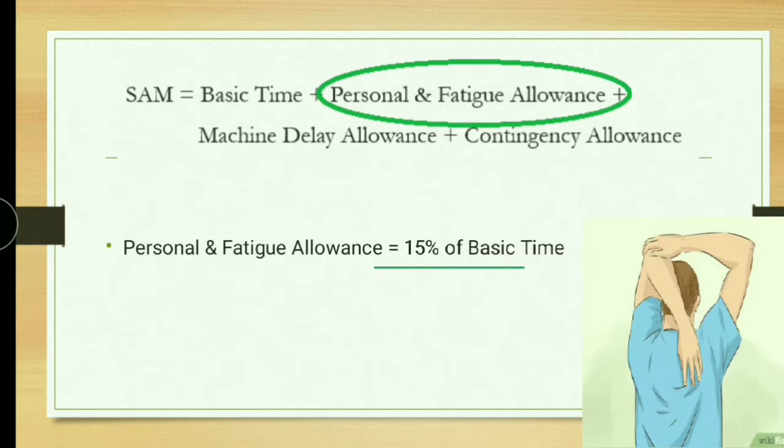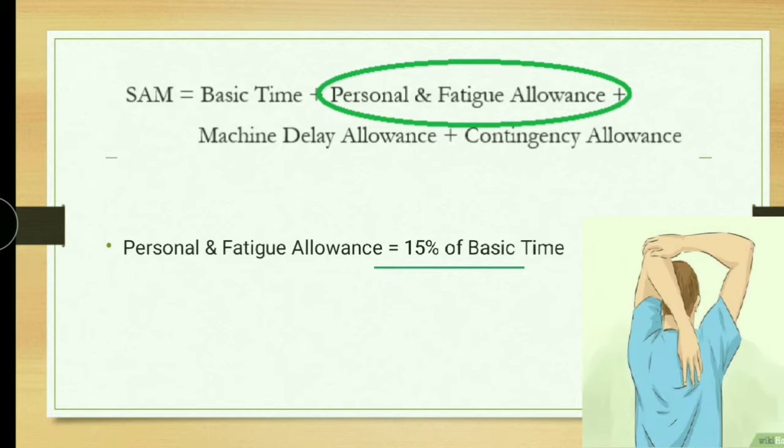The second term is personal and fatigue allowance. It means apart from break time, labor will take some time to relax, stretch their bodies, and they will visit washrooms during working hours. So we need to consider that time as well while calculating SAM.